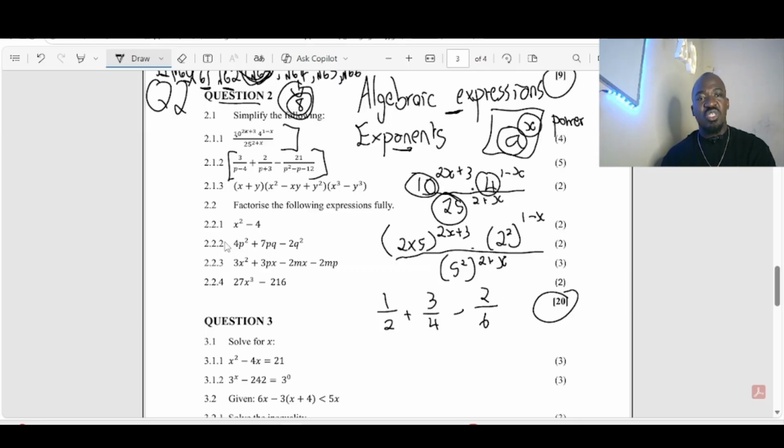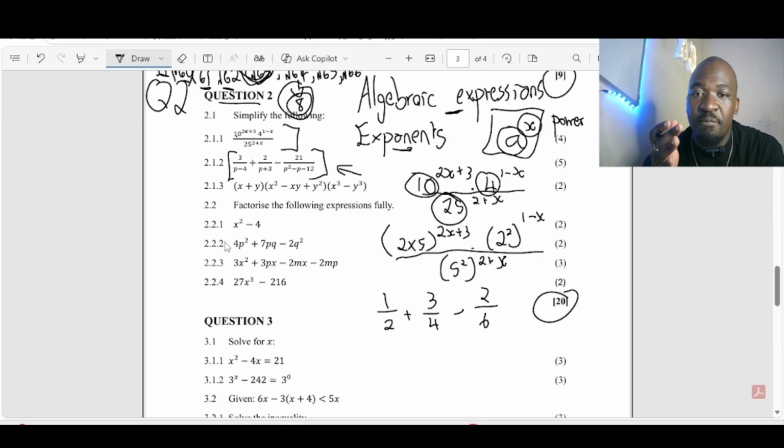If you cannot do this, how do you expect to be able to solve that? But you're doing pure math. At some point, remember, pure math is something where you must be able to say, man, I'm good at this thing. I have all the basics I acquired from grade 7, grade 8, grade 9.